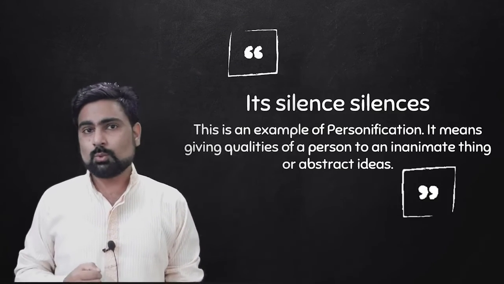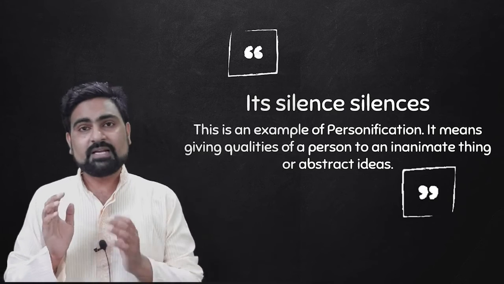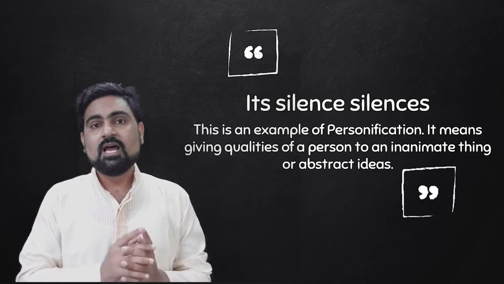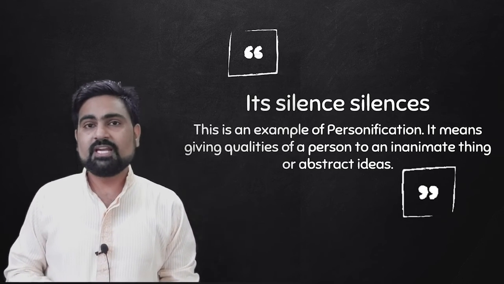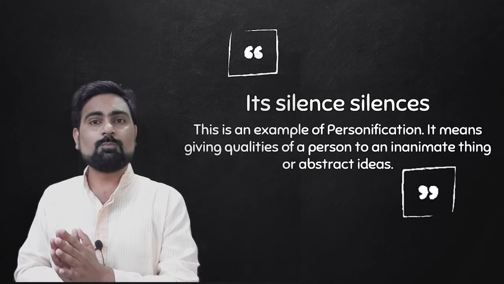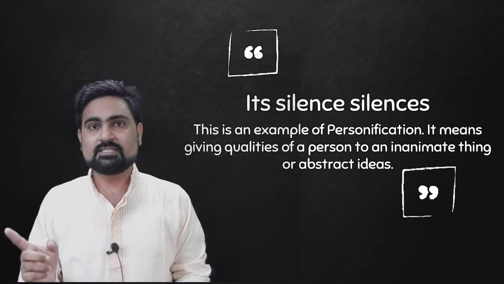That means the silence of the circumstance silences. Now we know that silencing somebody is the quality of a person, but this quality has been given to the silence of a circumstance. This means personification, the poetic device, is used here to give the quality of a person to silence. It's silence silences.